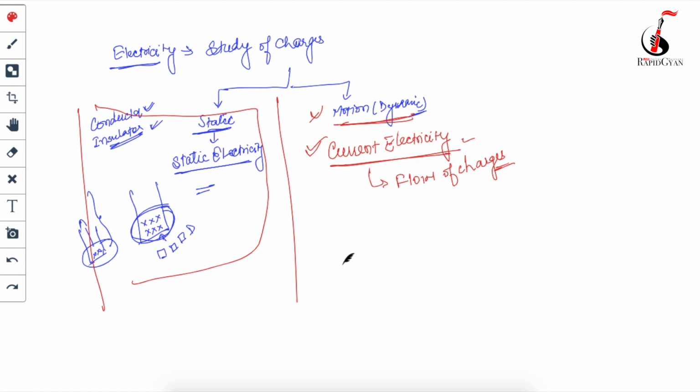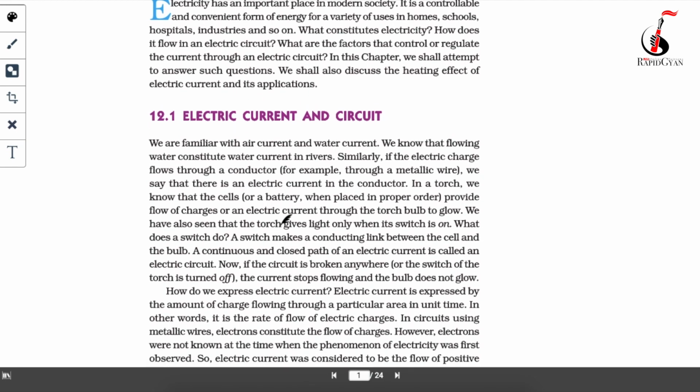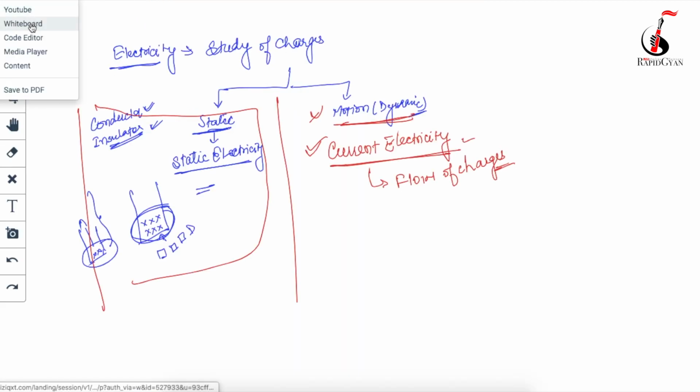There are a few factors, or parameters you can say, which we will have to study. So I'm coming back to your book. In this video we are going to cover topic 12.1, electric current and circuit. Before going to electric current, I would like to tell you a few parameters. One parameter is called Q. What is Q? Q is your electric charge.